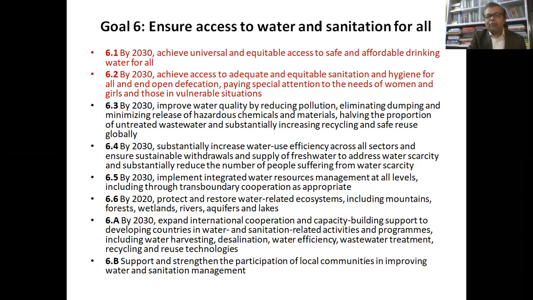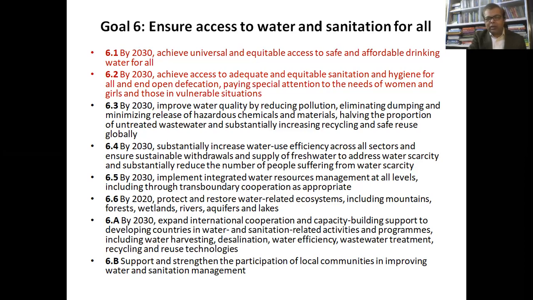Then these goals have specifically talked about sanitation and water, and so I would like to talk about two of these goals because we have already talked about sanitation in one of the lectures. So goal 6, target 1: by 2030 achieve universal and equitable access to safe and affordable drinking water for all. And then the next one: by 2030 achieve access to adequate and equitable sanitation and hygiene for all, and end open defecation, paying special attention to the needs of women and girls and those in vulnerable situations.